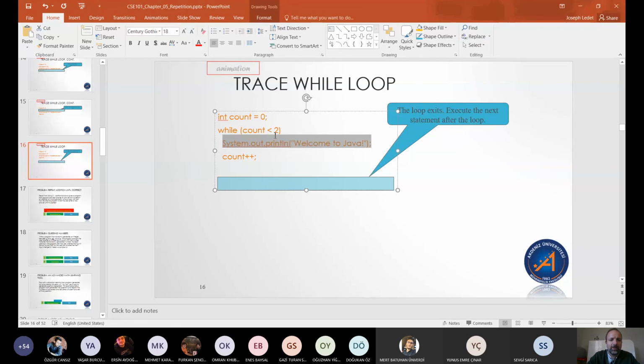Because it will keep going. It'll say count is 0, print welcome to Java. Go back, count is still 0, print welcome to Java. And it'll keep doing that forever and ever, theoretically.